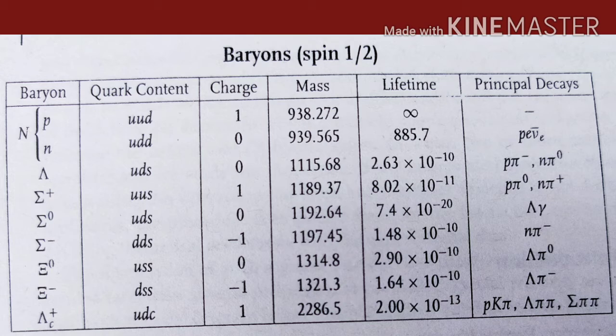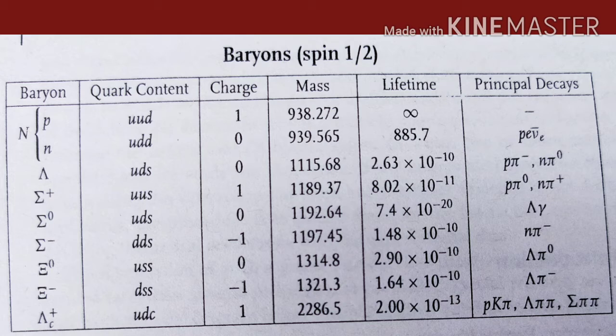Now next we have the lambda baryon, which is having the quark content uds, charge 0, mass is 1115.68 mega electron volt by c square, lifetime is 2.63 times 10 to the minus 10 second, and principally it can decay either to proton plus pion minus, or it can decay to neutron plus pi 0.